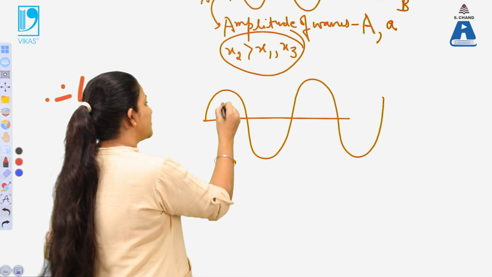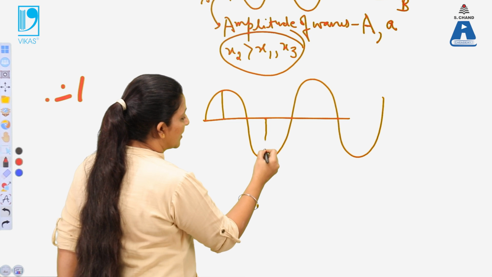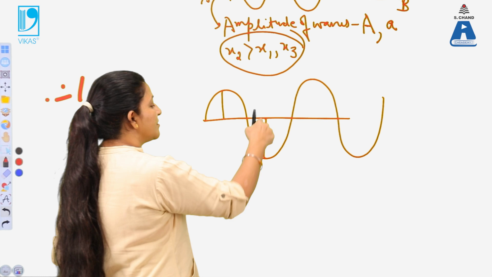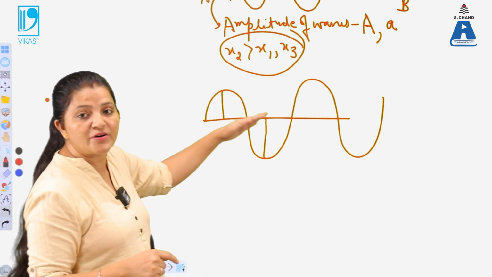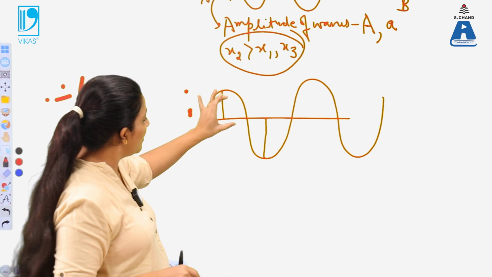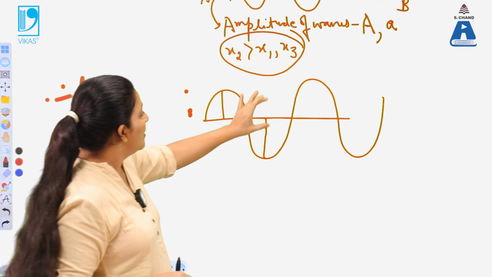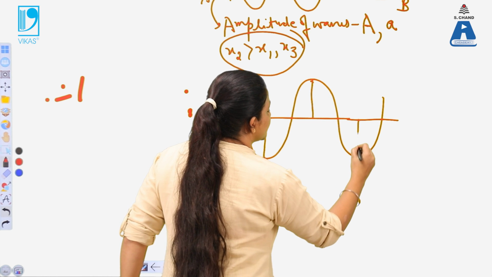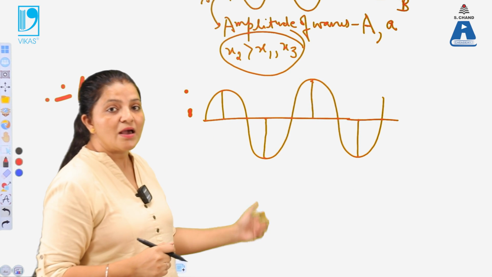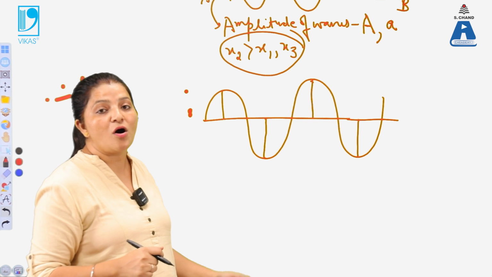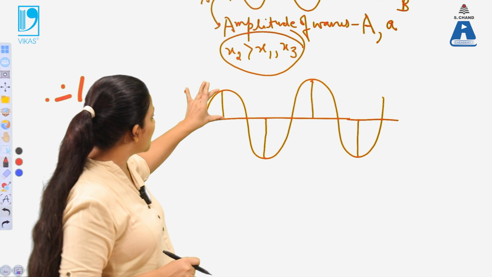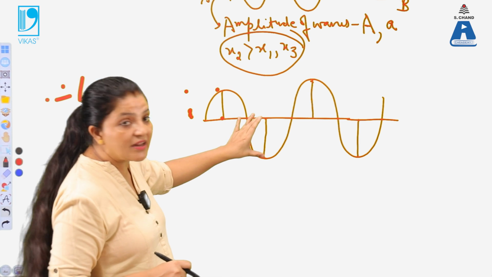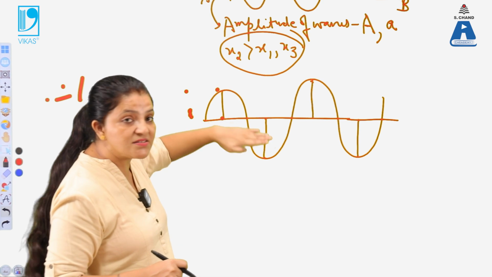which is produced, and this is the maximum point, then again in the negative direction this is also a maximum point. So there is a maximum point in the reverse direction as well as in the forward direction. This is a maximum point, this is also a maximum point, and this is a maximum point over here. All these points are known as the amplitude of the wave, and it is always positive. Here it is a positive value. It also has a positive value, but it is in the negative direction. Here the phase gets reversed.